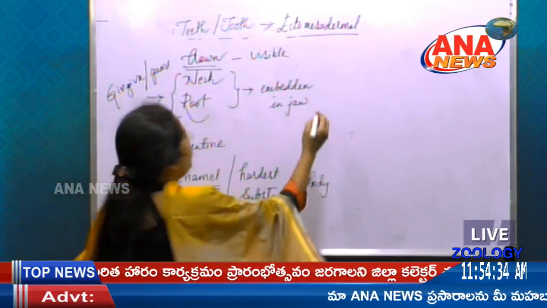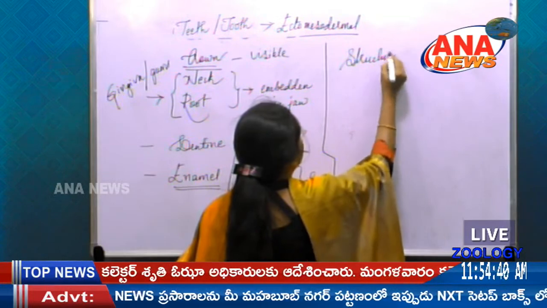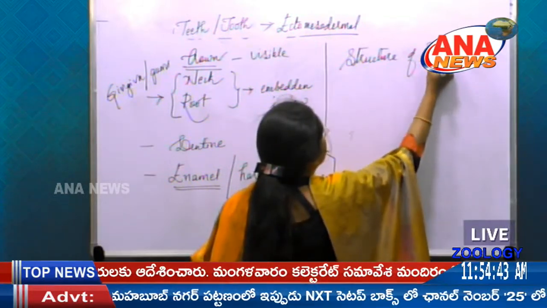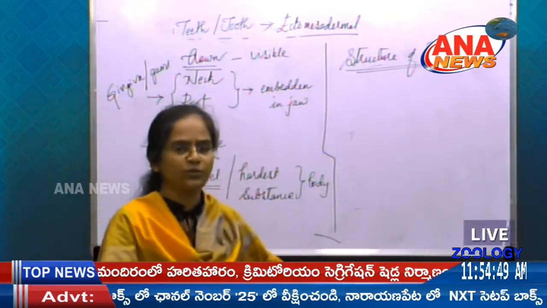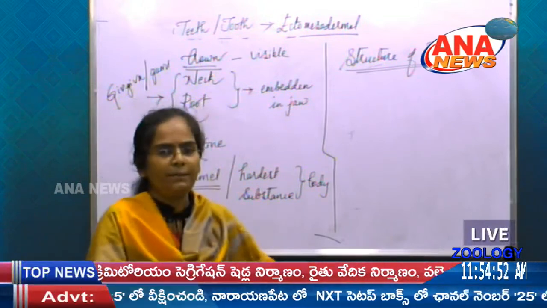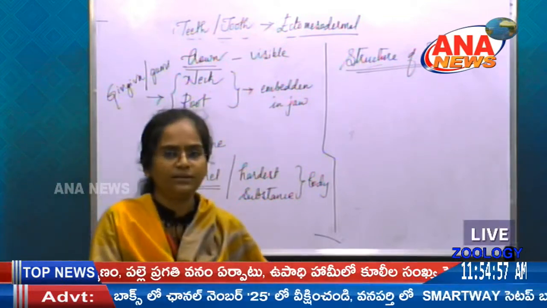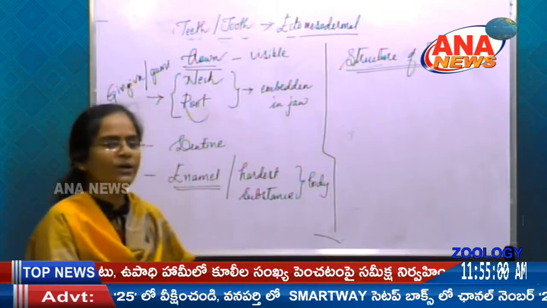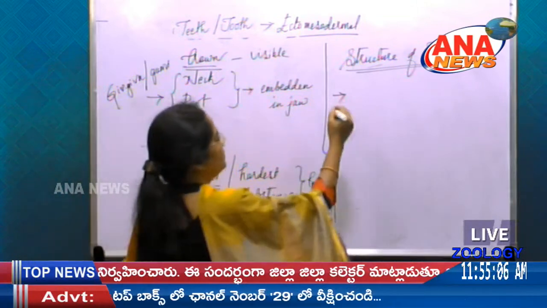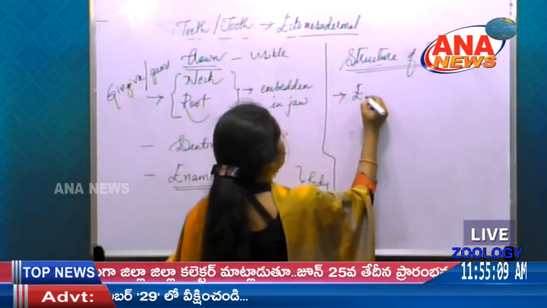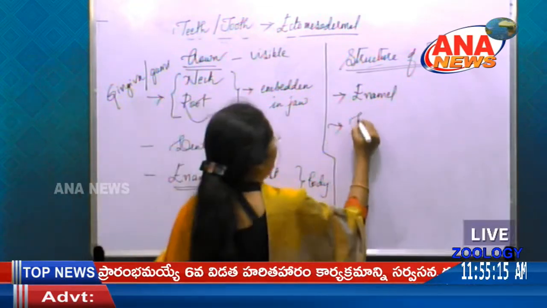And now we can go for structure of tooth. So there is a diagram for the structure of tooth here, and even we can have many parts. So let us continue tomorrow along with the structure and along with the diagram here. So before going to the diagrammatic part, let me say what are the parts which are present in this tooth. The upper part, I said, it is coated by enamel. Next it is with dentin,